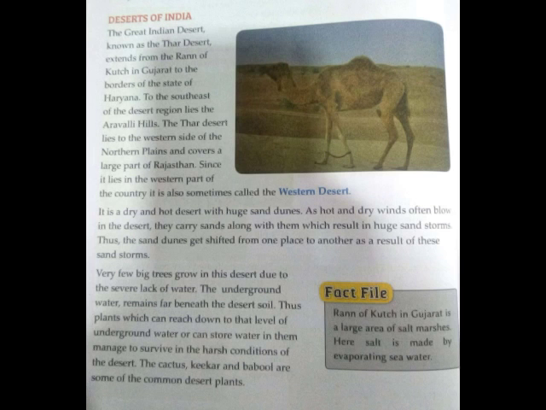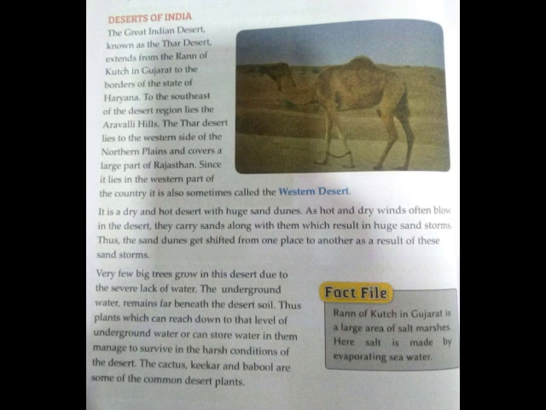Deserts of India. The Great Indian Desert, which is also known as the Thar Desert, extends from the Rann of Kutch in Gujarat to the borders of the state of Haryana. To the southeast of the desert region lie the Aravalli Hills. The Thar Desert lies to the western side of the northern plains and covers a large part of Rajasthan. Students, since it lies in the western part of the country, sometimes it is also called the Western Desert. It is a dry and hot desert with huge sand dunes.